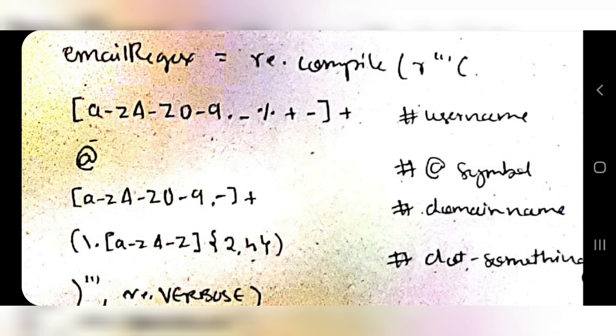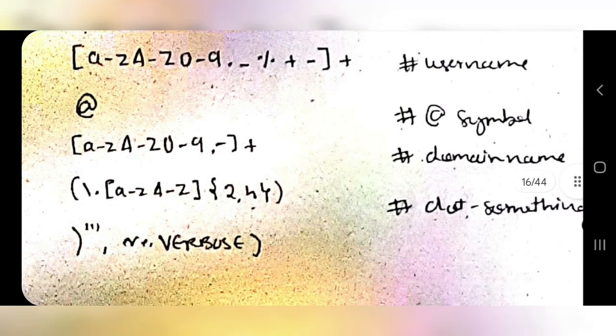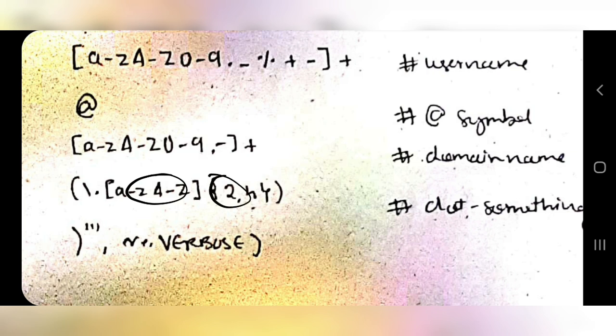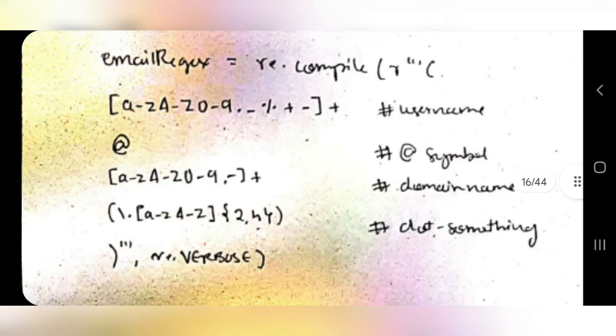That was the first thing. Then the @ symbol should be there, and then the domain name, which can be like gmail, and after that a dot. After the dot, you have to write com, .co, .org, .co.uk. The number 2 to 4 means that part, like co is 2 letters and com is 3 letters, should be between 2 and 4 letters. That's the email.